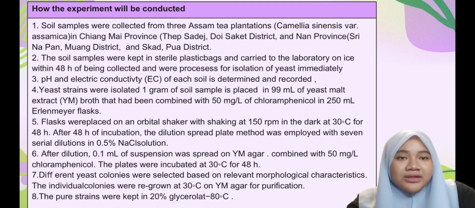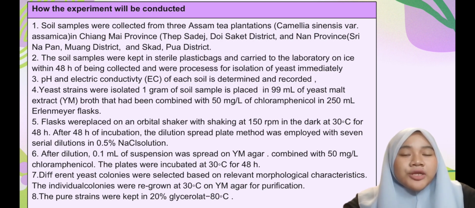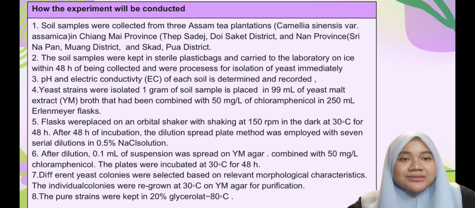Different yeast colonies were selected based on relevant morphological characteristics. The individual colonies were regrown at 30 Celsius on YM agar for purification. The pure strains were kept in 20% glycerol at minus 80 Celsius. So that's all.